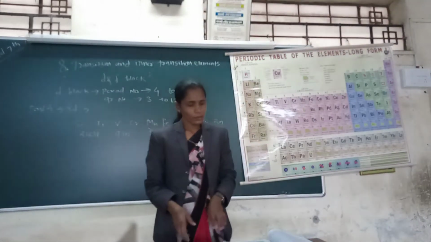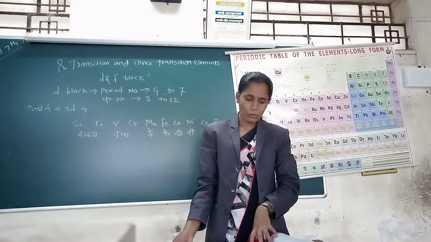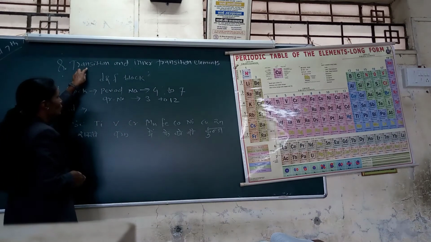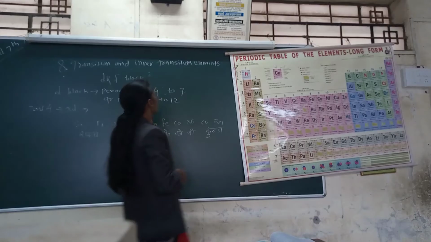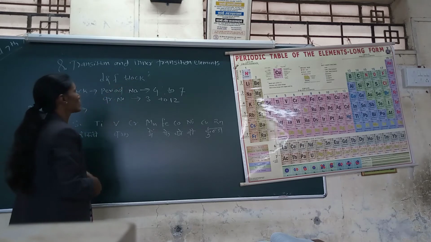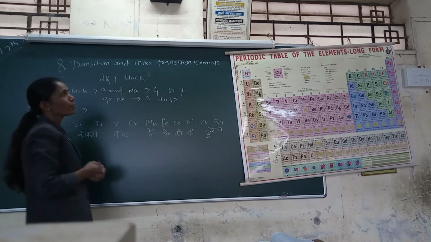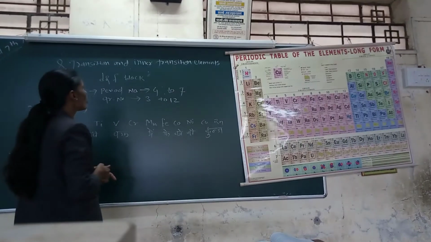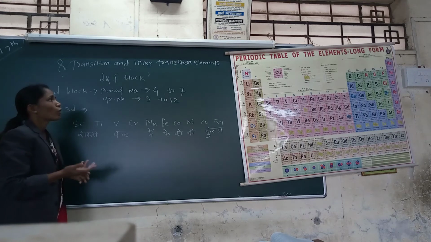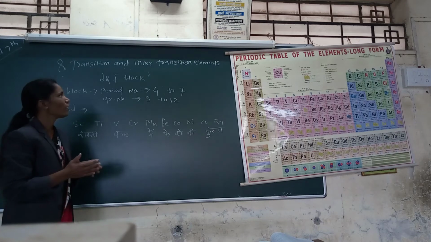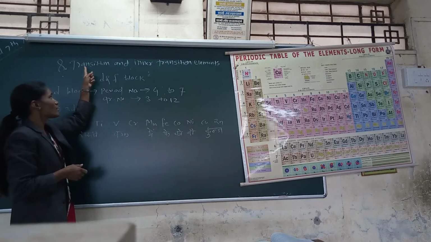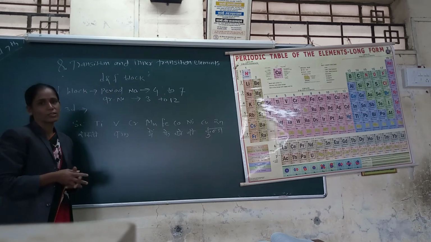Hi students, in this last lecture we are going to learn the 8th chapter of section 2nd, transition and inner transition elements. Transition elements means D and F block elements. Transition elements are those whose outermost electron enters the penultimate shell, like D and F. Therefore, these elements are called transition and inner transition elements.